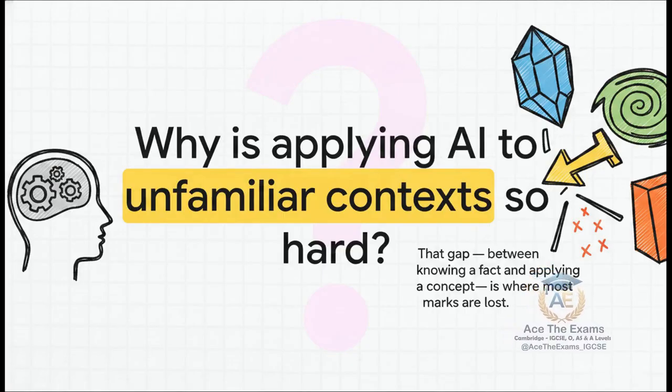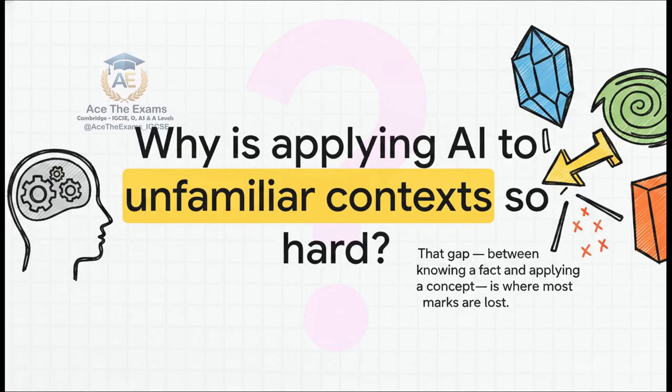Let me introduce you to two types of students. First, there's Alex. Alex overloads answers with raw computer science facts. Alex memorizes the entire textbook, but there's absolutely zero analysis. Then there's Sam. Sam gets nervous, rushes through the paper, and totally misses the specific requirements of the command words. The gap between simply knowing a fact, like Alex, and actually applying a concept to an unseen scenario, which Sam struggles with, is exactly where the vast majority of marks are lost in Cambridge exams.